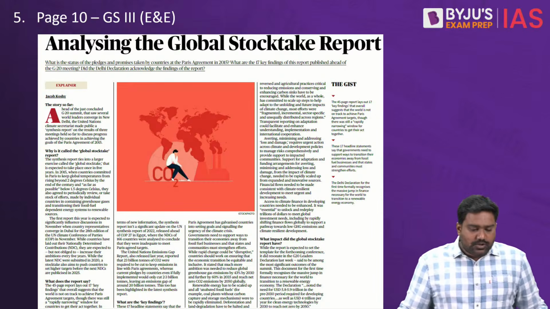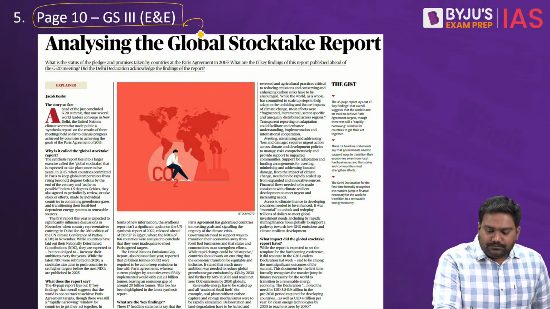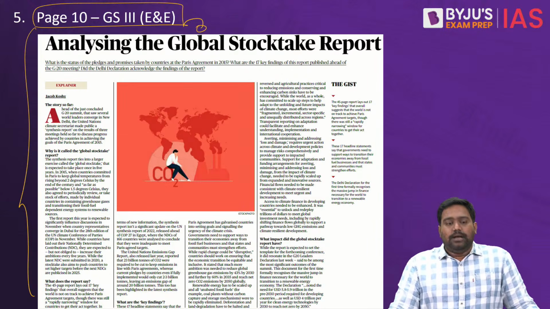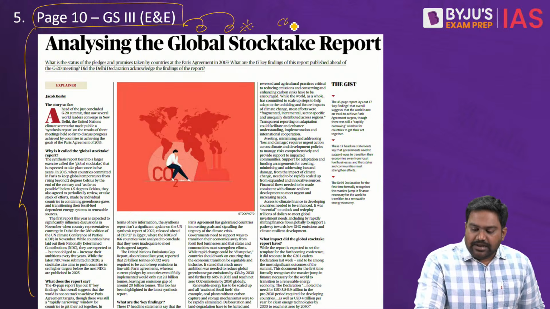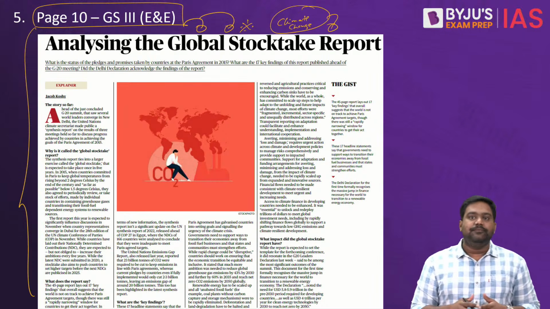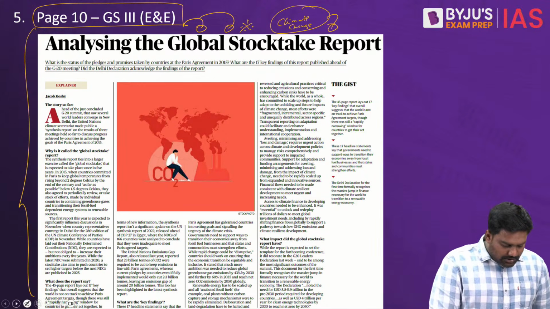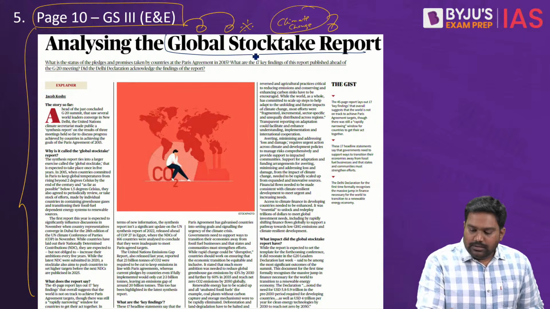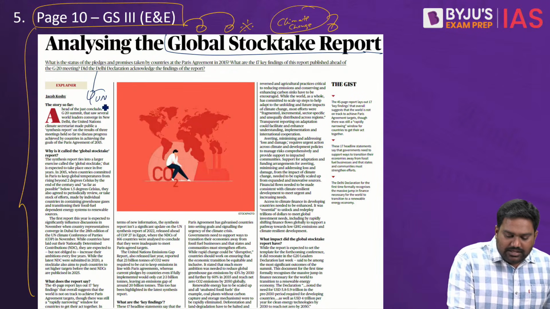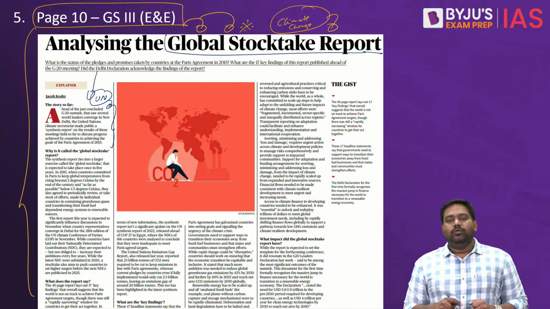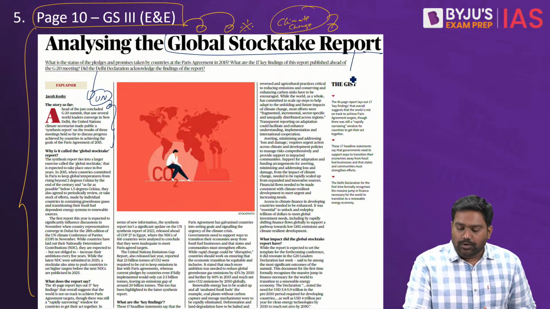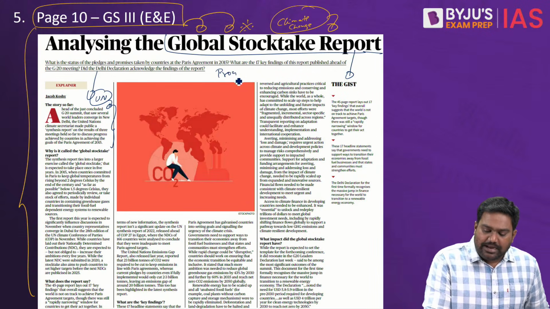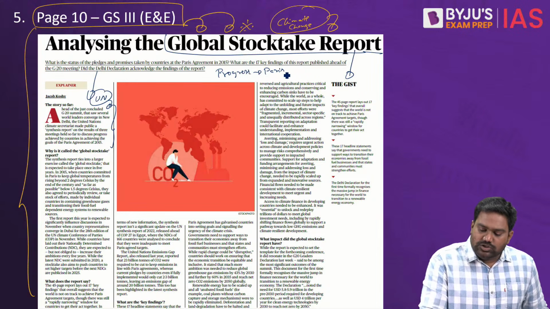All right? So now we come to the last article, the last big column on page number 10. After that, we'll take up a few prelims articles. This column here is again related to climate change. Today, we actually have a number of articles related to environment and ecology. The article focuses on the Global Stocktake report that was recently published by the UN's Climate Secretariat. One of the key climate secretariat bodies of the UN has published the Global Stocktake report that highlights the progress the world has made towards achieving the goals of the Paris Agreement.